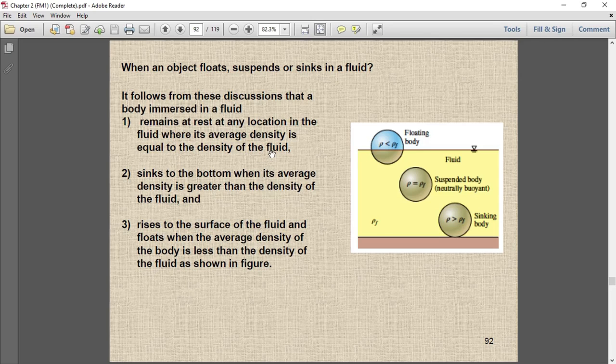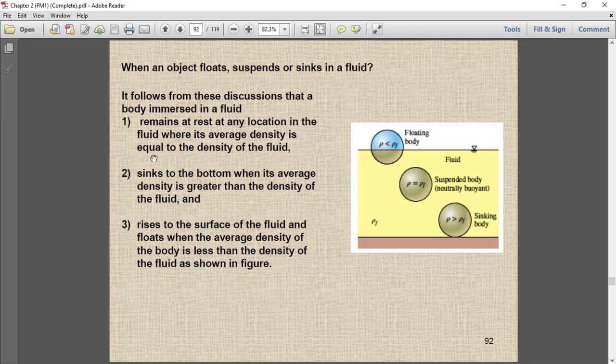If the density of the fluid is equal to the average density of the object, what will happen? It will not sink down, it will not submerge, it will move within the liquid. So this is the case when the densities are equal.